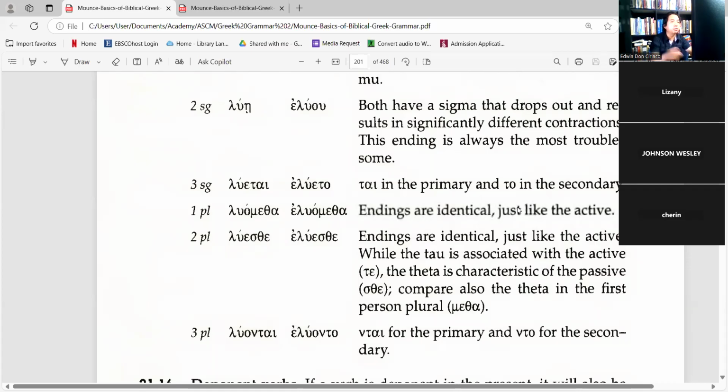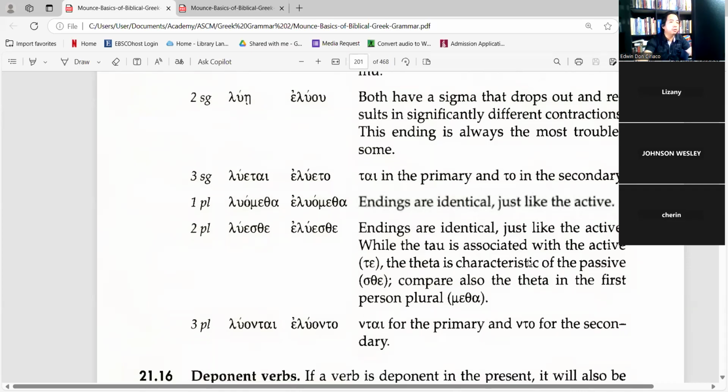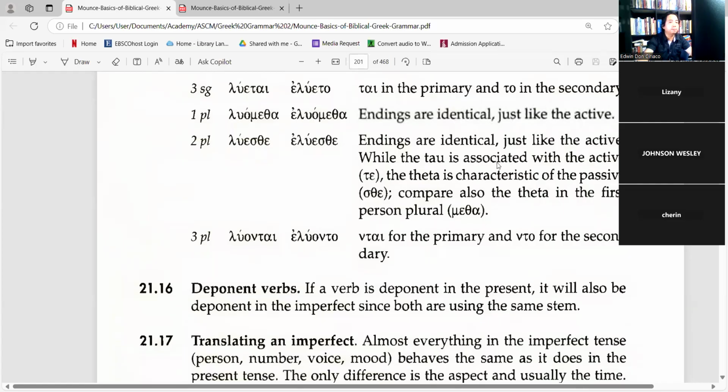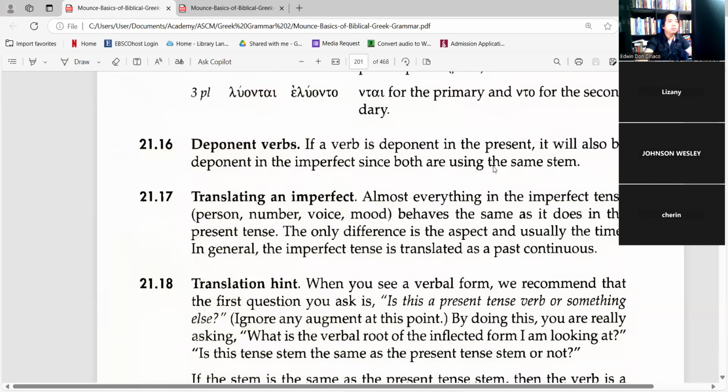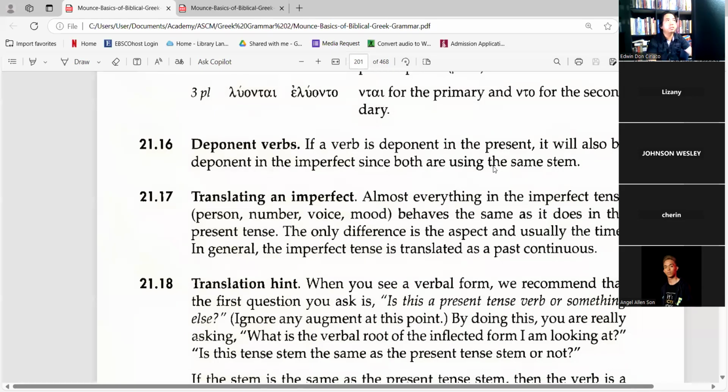Of course, you need to choose whether it's first person or second person. And then luontay, which is eluonto. So the opponent, you follow the passive form, but the translation is now in the imperfect tense, okay?